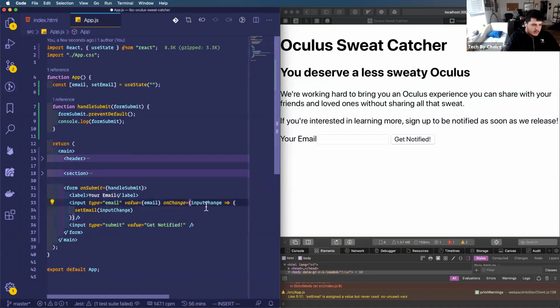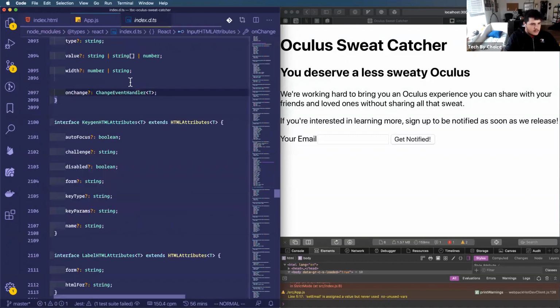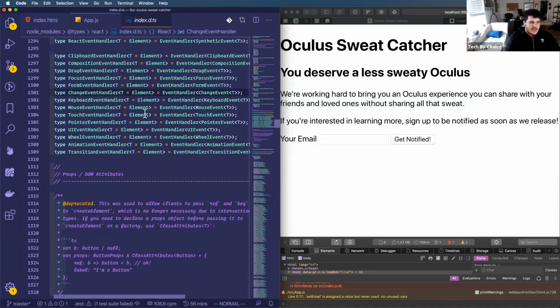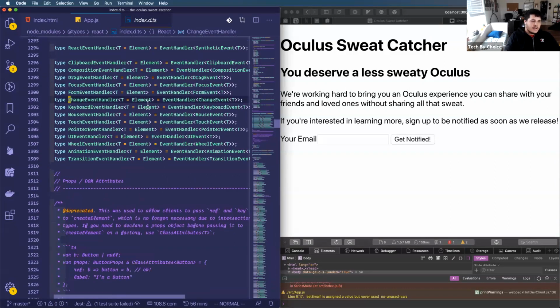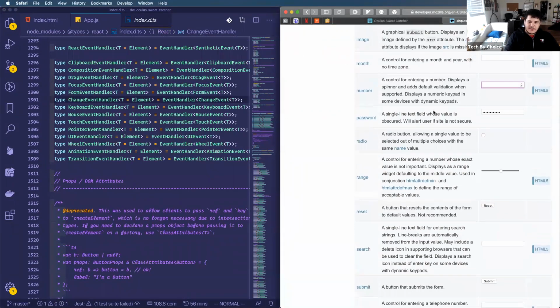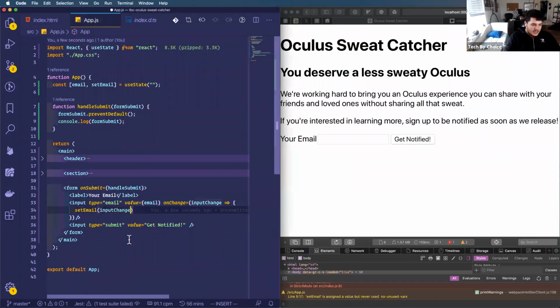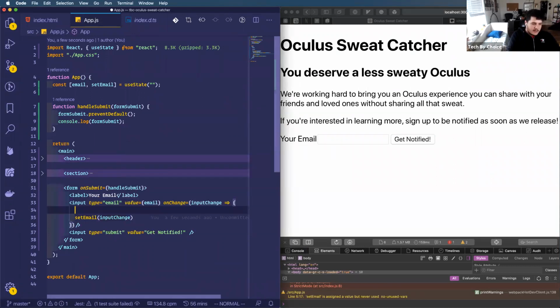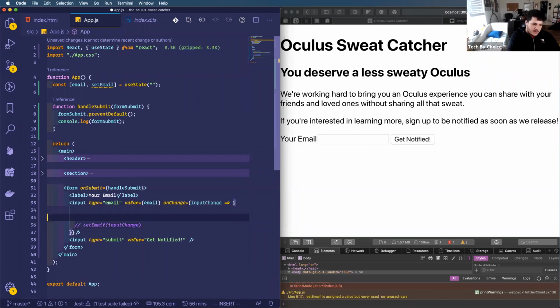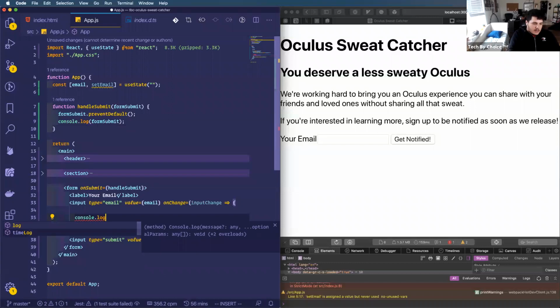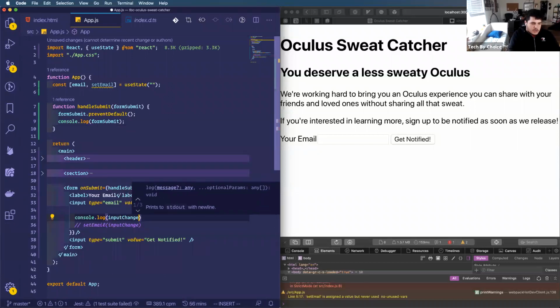Oh, I can't do that here. Or I could look at the documentation, but again, this will be super useful later if you don't have much better documentation to read. Okay, so actually let's just console log this, because this is how you'd get a console log of what inputChange looks like if you don't know it and don't want to look at the documentation.